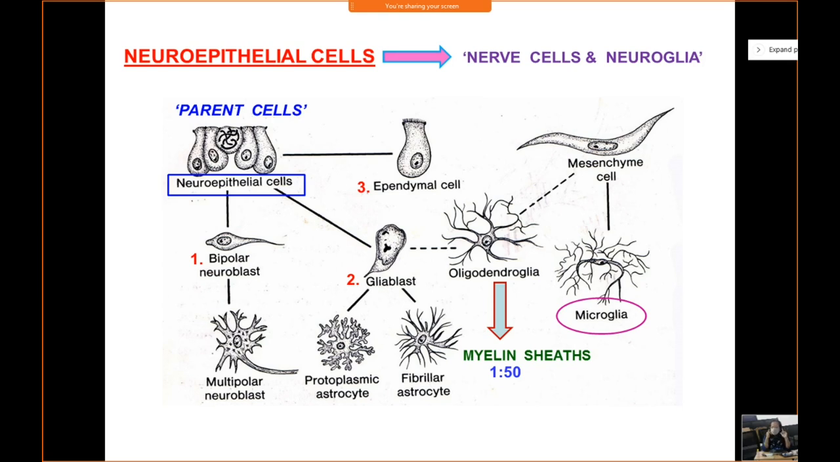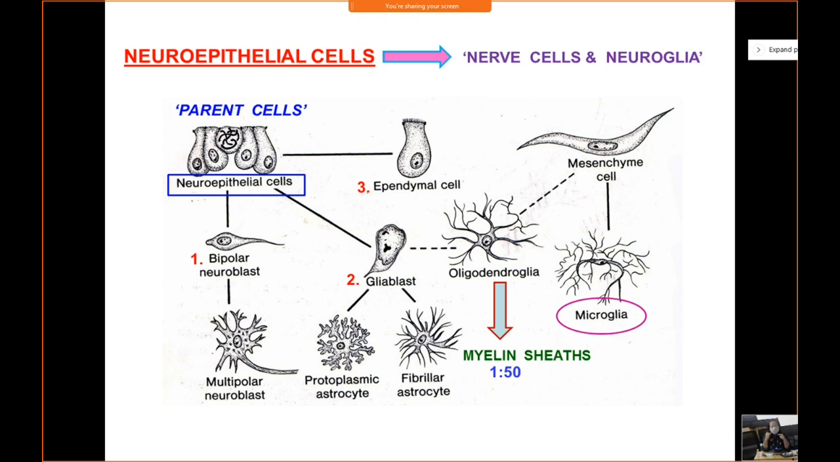Now, once neuroblast production ceases, this word is very important. Once neuroblast production ceases, that means it stops to form from neuroepithelial cells, only then will the neuroepithelial cells differentiate now to give rise to the second offspring, that is your glioblast. So once neuroblast production ceases, the neuroepithelial cells will now differentiate to form another kind of cell which is completely different from neuroblast, and this cell is known as glioblast.